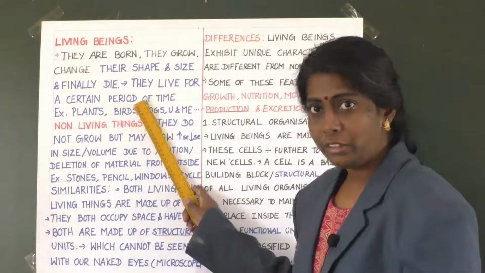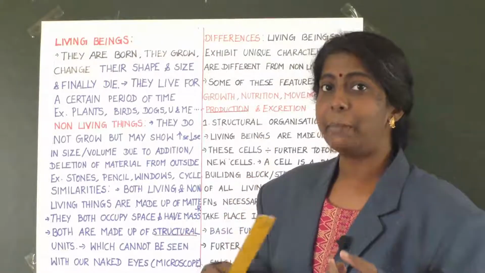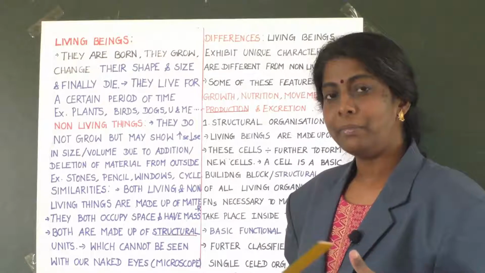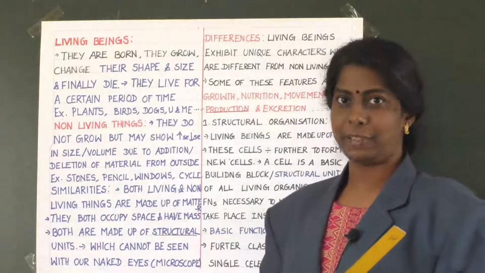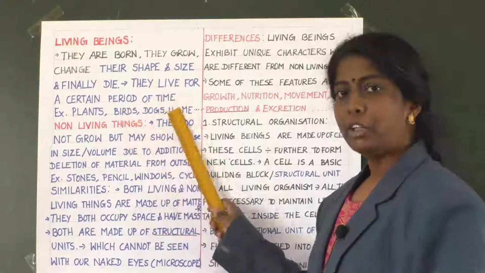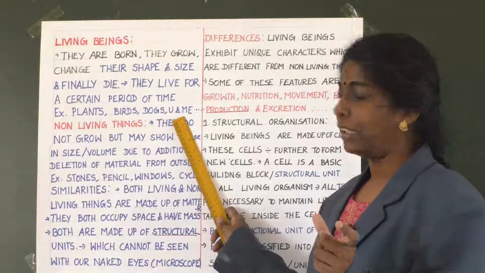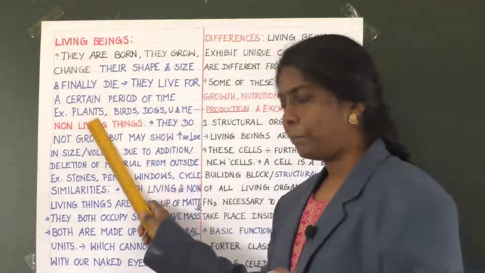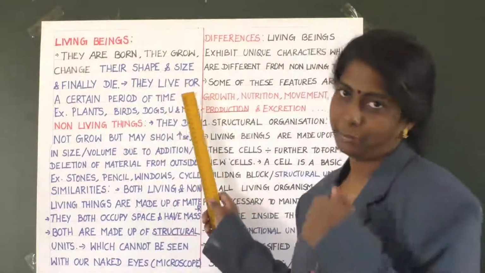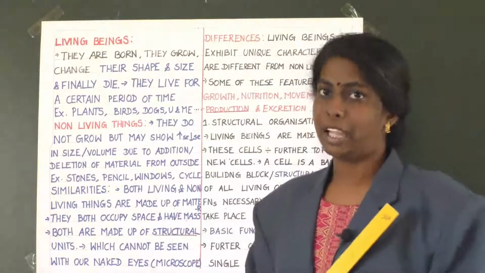They live for a certain period of time. For example, plants, birds, dogs, you and me. All have a certain period of lifetime.